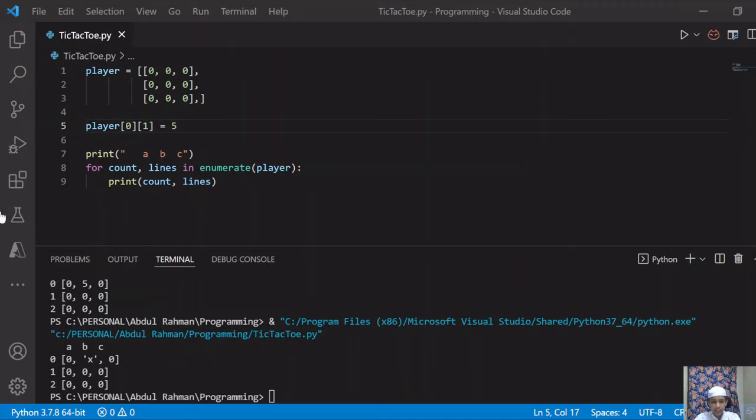So now we have this. Now that we have this, what we want to do is let a player play on the game. And one more thing: after a player plays on the game, we want to display the game map again.